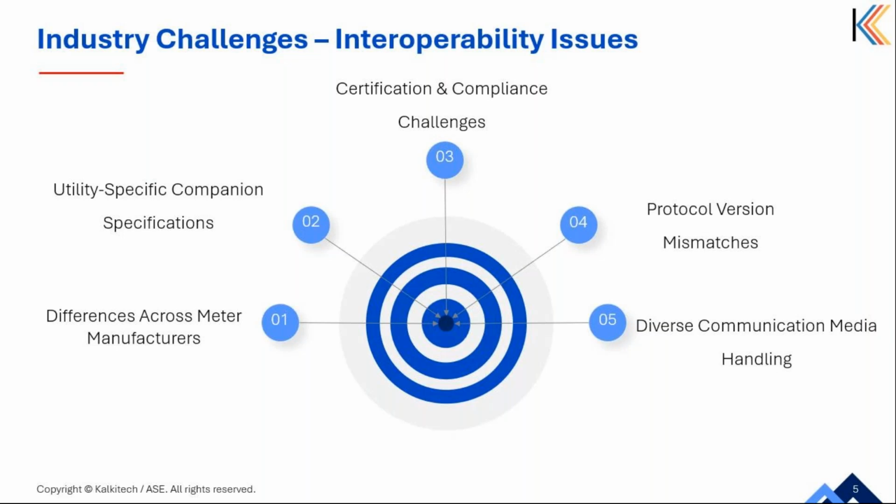DLMS evolves over time with new versions introducing updates and improvements. So, if a utility is using meters with a different DLMS version, it could lead to compatibility issues. Older meters may not support newer security mechanisms or data structures, leading to communication failures.